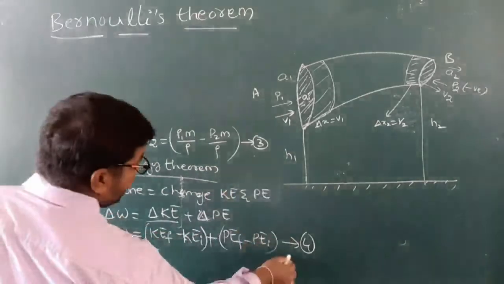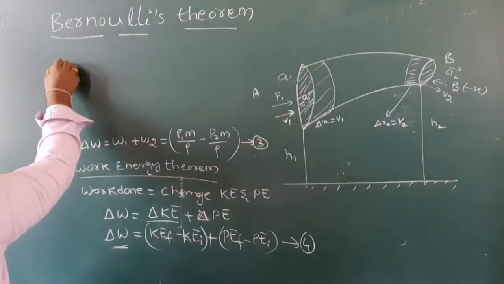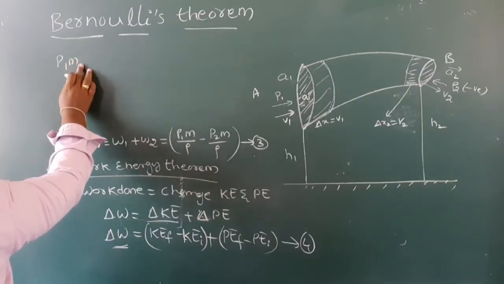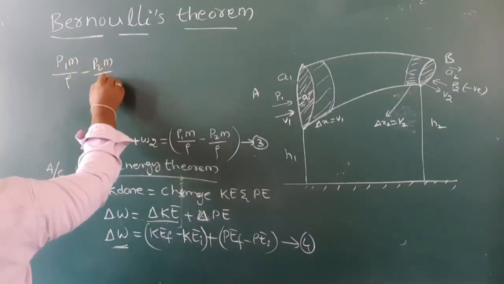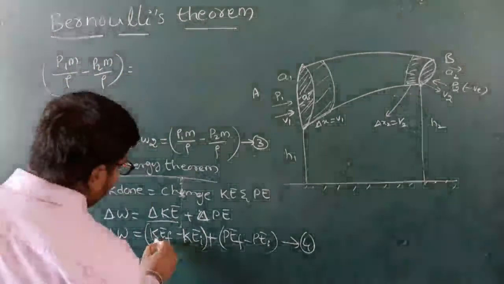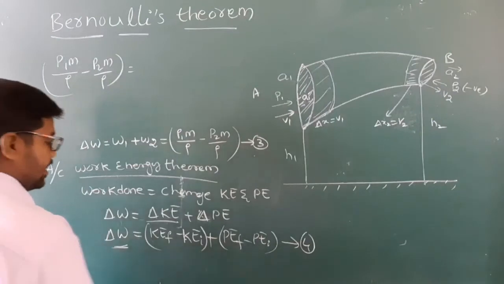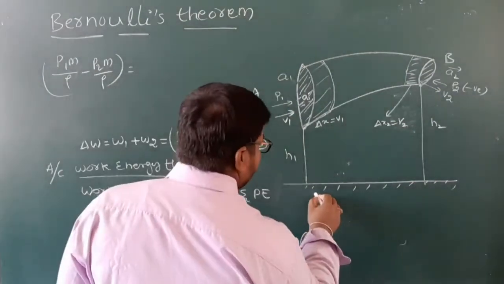From equation 3 and equation 4, delta W we have to write P1 m by rho minus P2 m by rho is equal to the change in kinetic energy and potential energy.